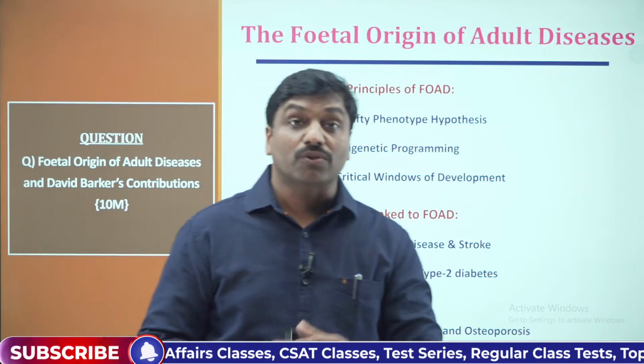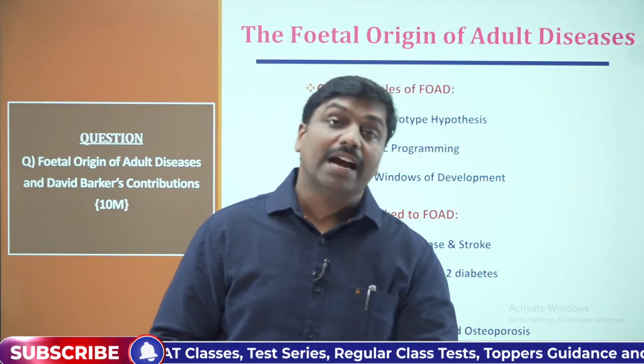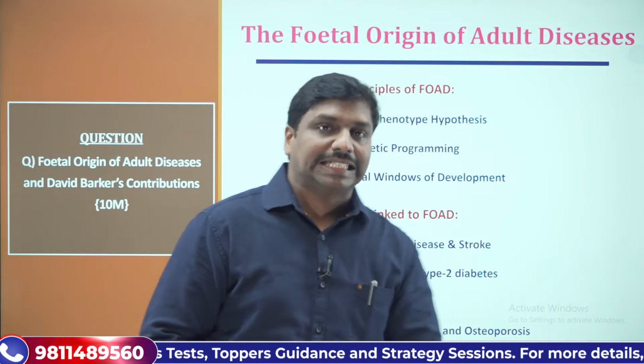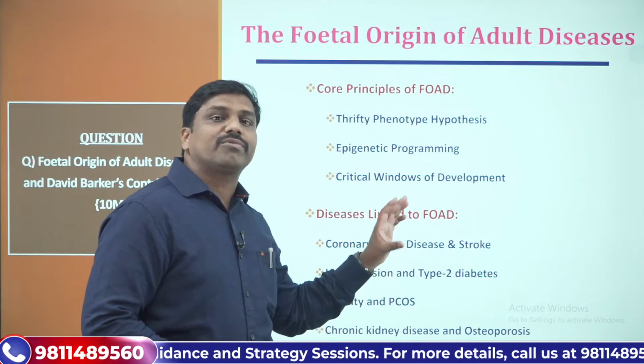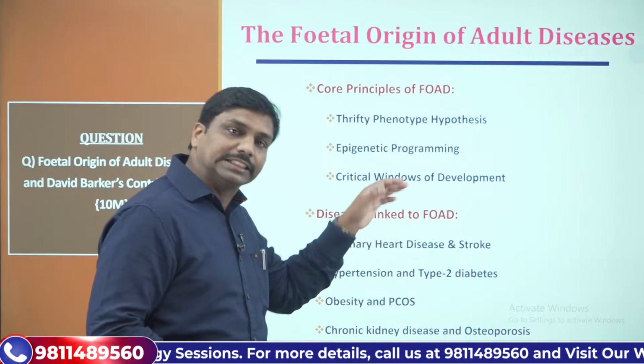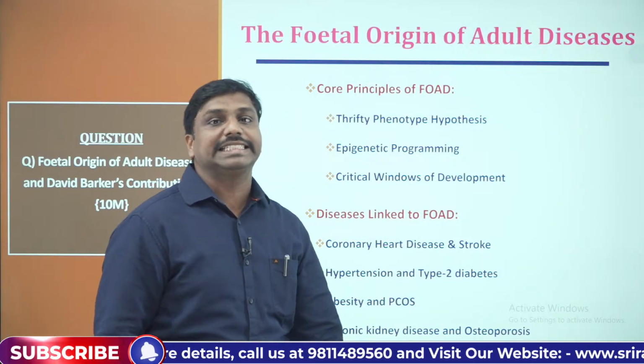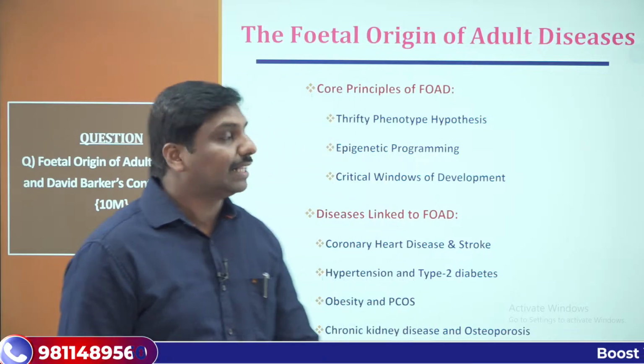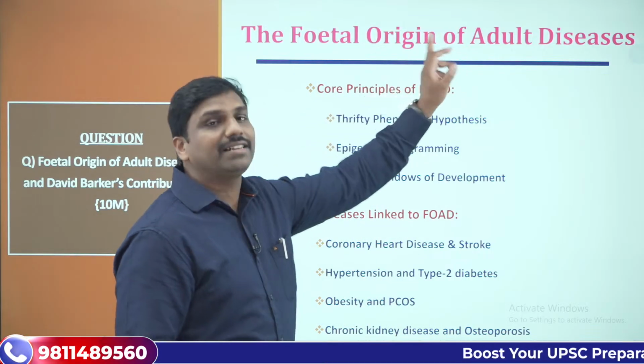These are some of the chronic diseases that we see in the adult stage of life. But do you know that certain intrauterine conditions may trigger these conditions to appear in later times? This concept is nothing but the fetal origins of adult diseases.